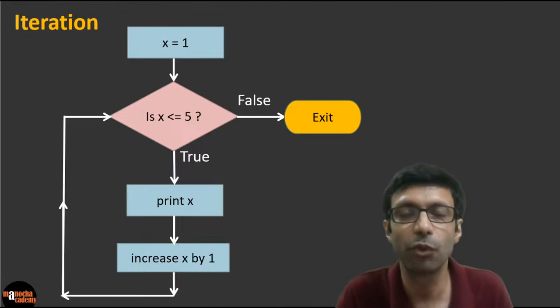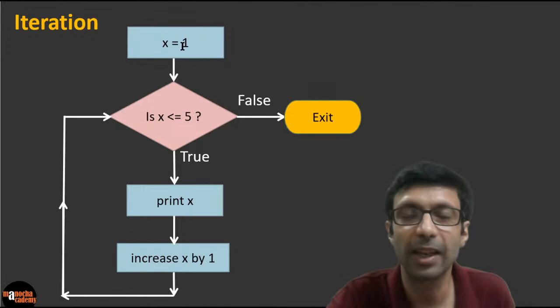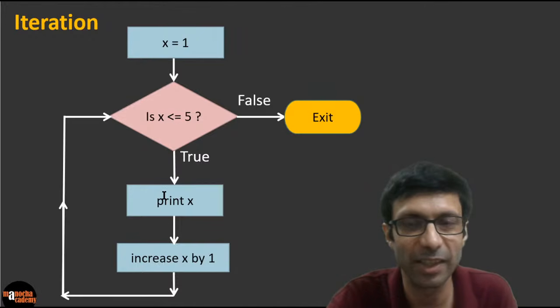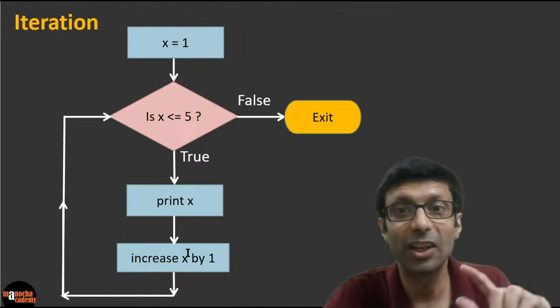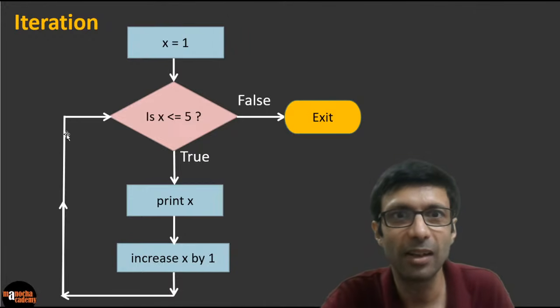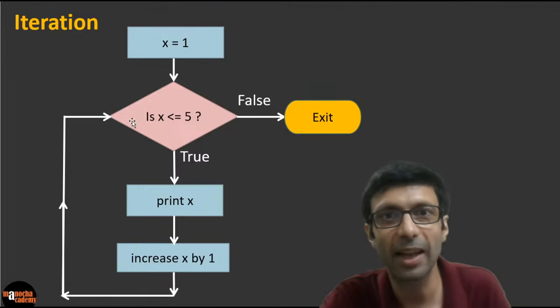So as you can see the flow chart here, what's happening here, guys? Let's take a look. So in the starting x is 1, right? And we are checking the loop condition. Is x less than equal to 5? And we are going to print it, right? And then we are going to increase x by 1. And this is the loop part. So can you see the loop body here? This is looping back here. Can you guys see that? And then we are looping back and again checking.